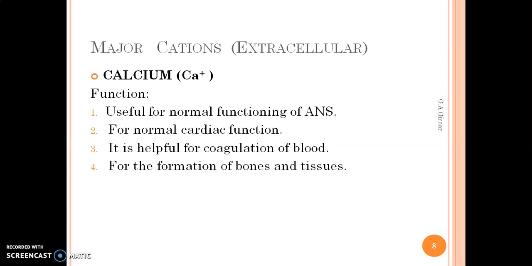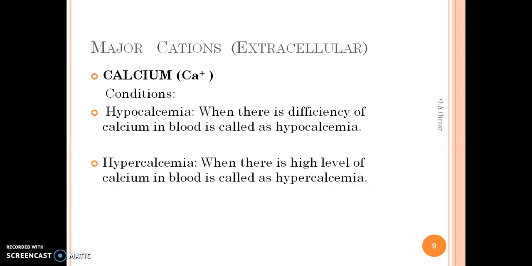Again there are some terms which are related with calcium. First one we will see is hypocalcemia, that is when there is a deficiency of calcium in blood, it is known as hypocalcemia. And opposite to that, hypercalcemia. As we all know, hypo suggests the low level and hyper suggests the high level. So when there is a high level of calcium in blood, it is called hypercalcemia. So these are the different functions as well as terms which are related with the calcium cation.